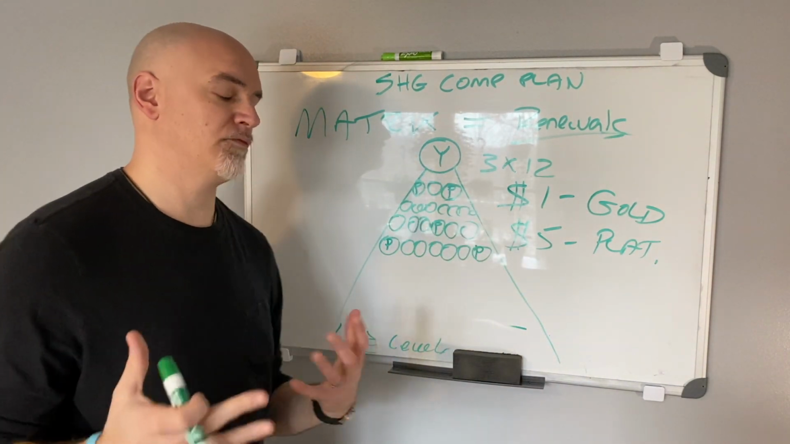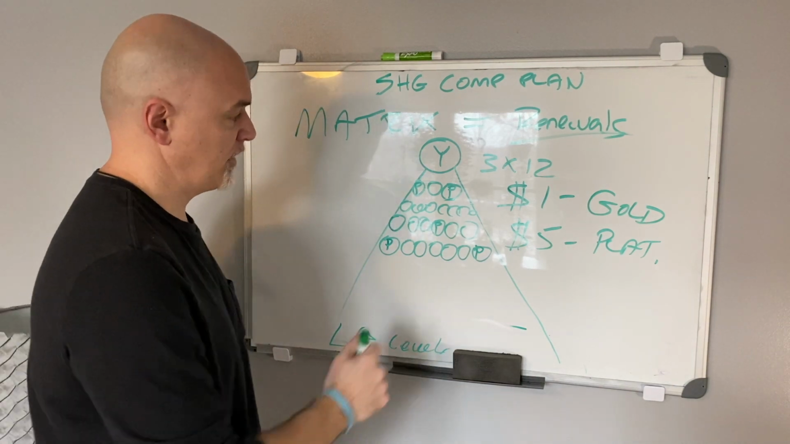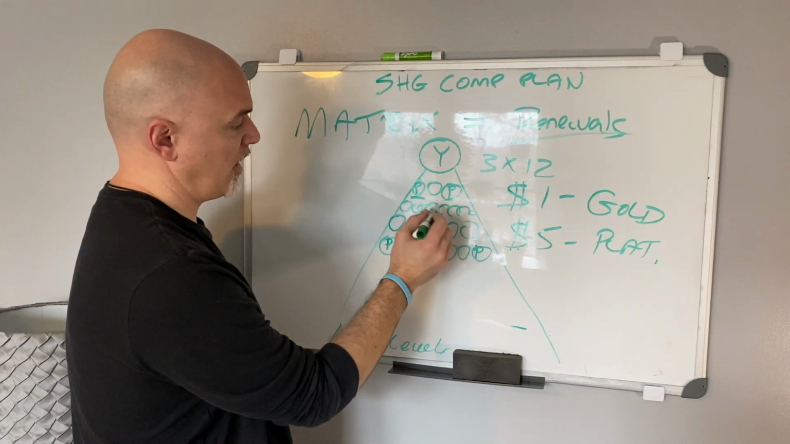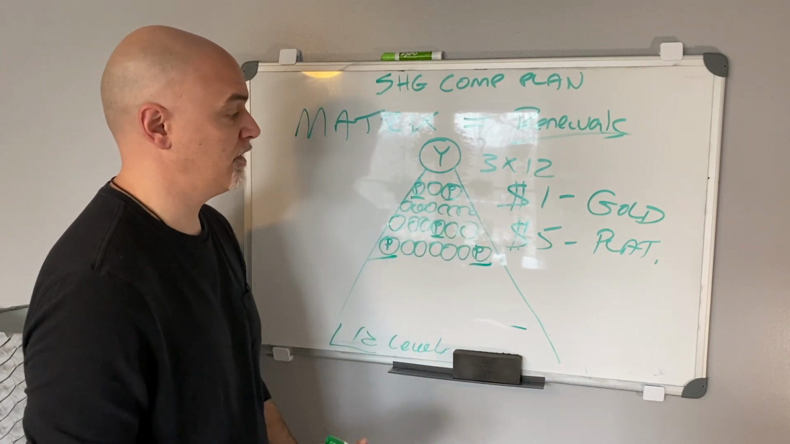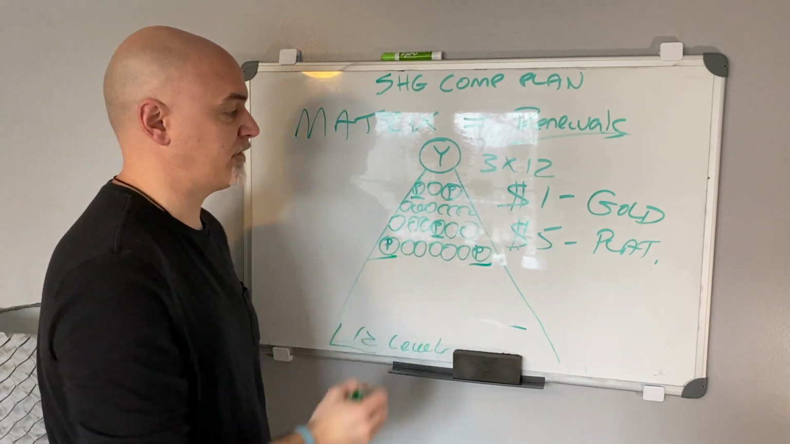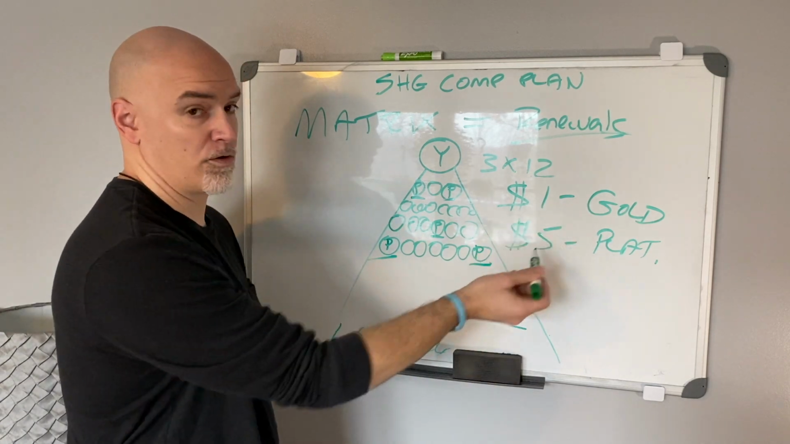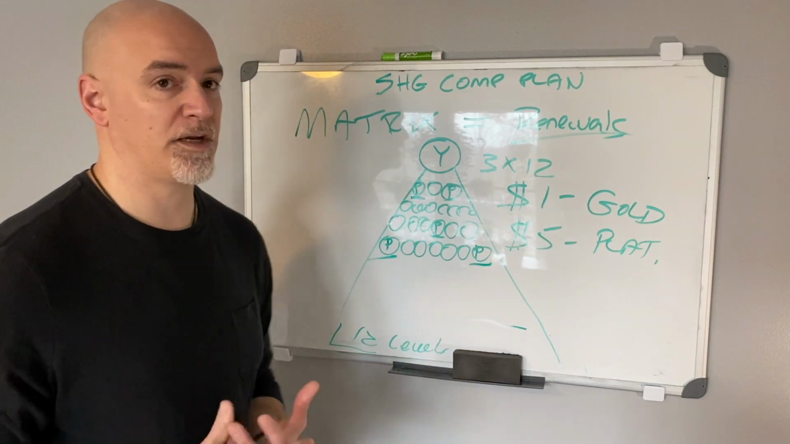Here's where it gets really, really cool with the matrix. Let's say all these people that are not personal, so we've got the P's and the underline, those are your personals, you've got 5 of them in there. All these other people, if they're a mix of gold and platinums, you're going to be getting $1 or $5 for each one. Here's where it gets really cool.